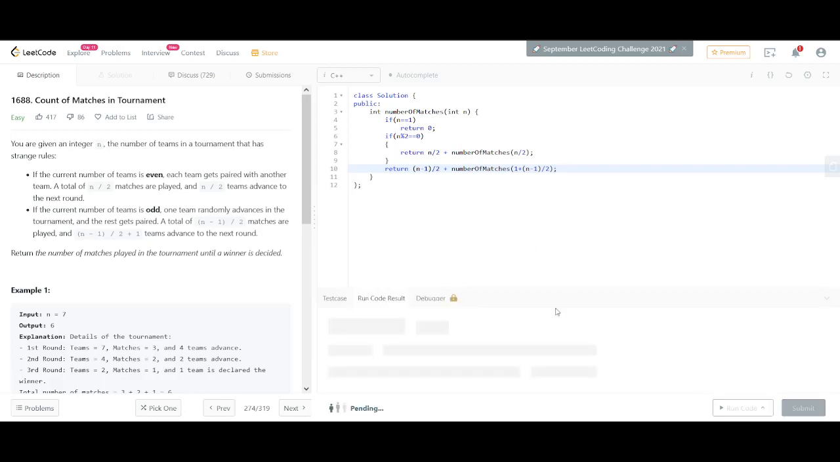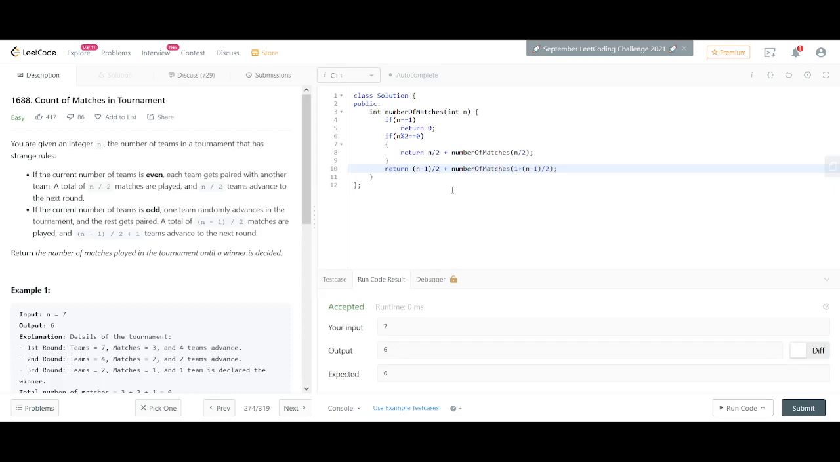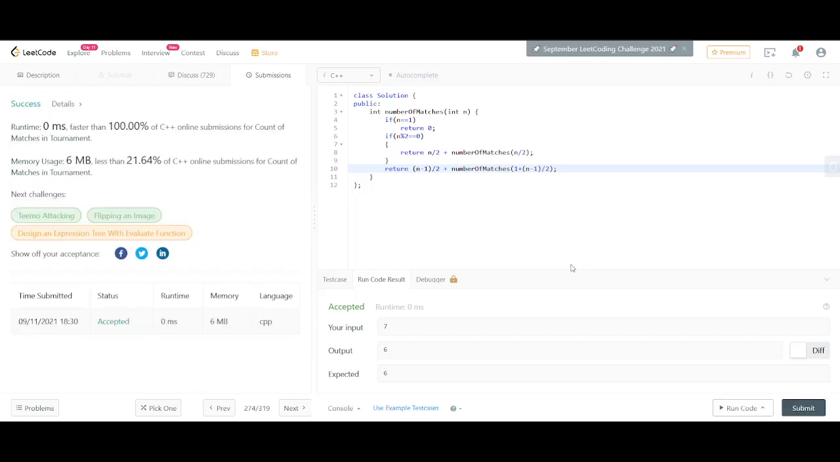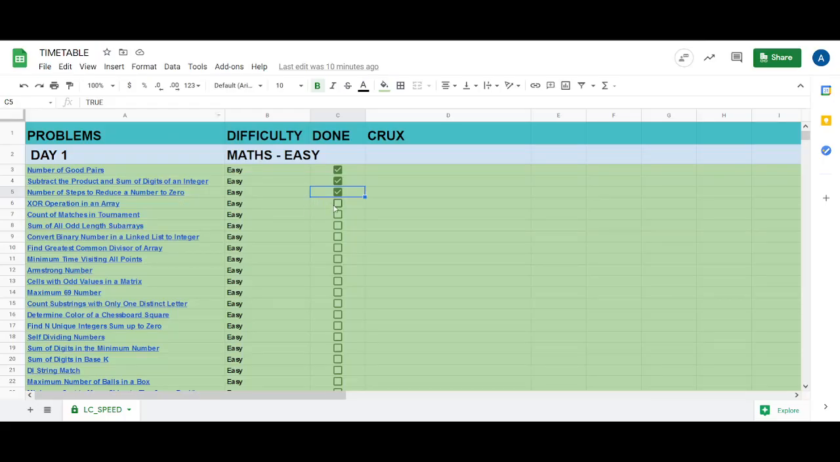And I think this would be fine. Yeah, for 7, just as we expected. And it works fine for all the test cases. Get submitted. Now we'll move on to the next question, that is the sum of odd length subarrays.